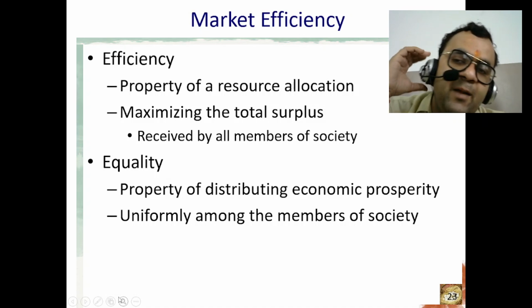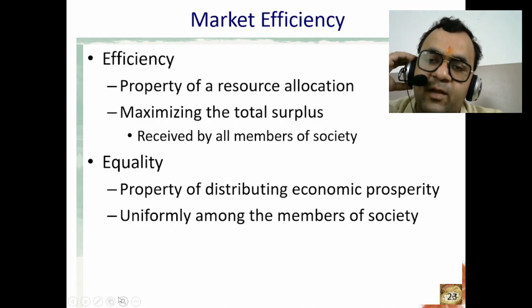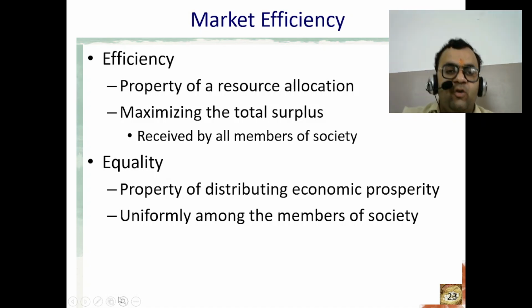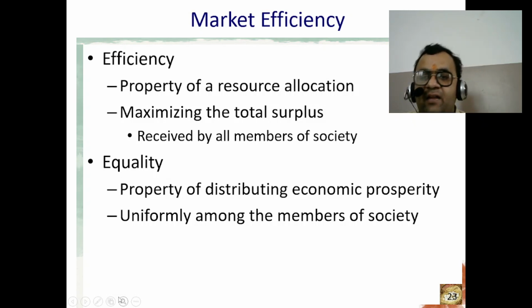Efficiency can be applied to various concepts. For example, economic efficiency: maximizing economic output while minimizing cost and resources. Energy efficiency: using energy-saving technology to reduce energy consumption. Operational efficiency: streamlining processes and workflows to reduce waste and improve productivity.